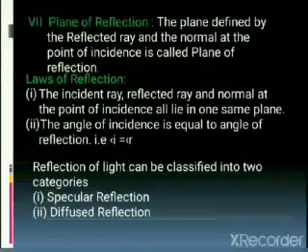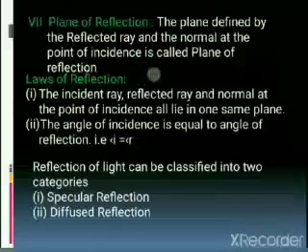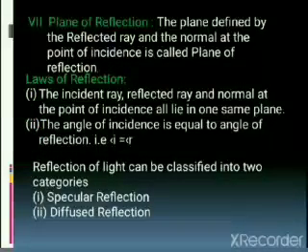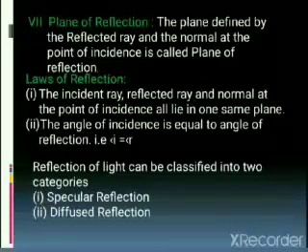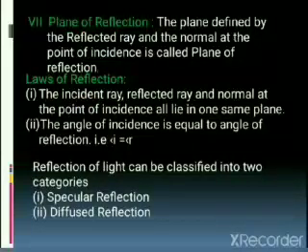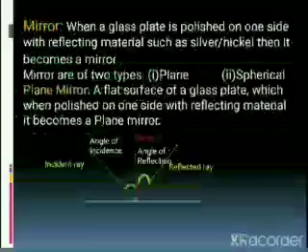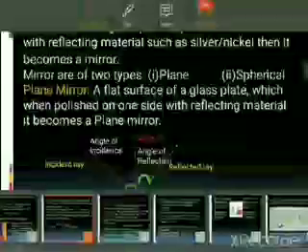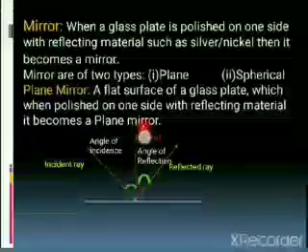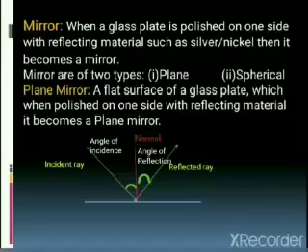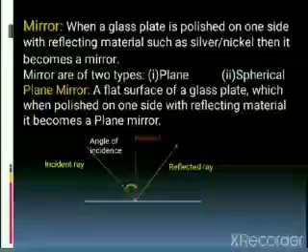Now, two laws are associated with reflection. First one: the incident ray, the reflected ray and the normal at the point of incidence all lie in the same plane. So the incident ray, reflected ray and normal all lie in one complete plane, this complete plane. This is the first law of reflection.